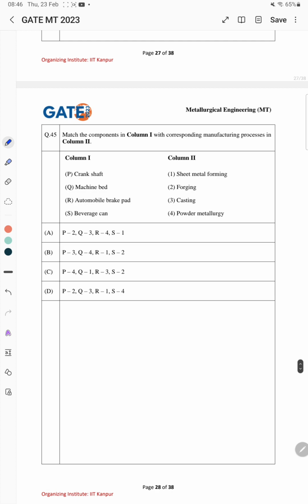Next problem is again matching problem. This is 45th problem. So in which this crankshaft is for forging, which manufacturing process is used for these different components. Machine bed is made by casting process. Automobile brake pad is made by powder metallurgy route, and beverage can is made by sheet metal forming. So the right answer is A here.